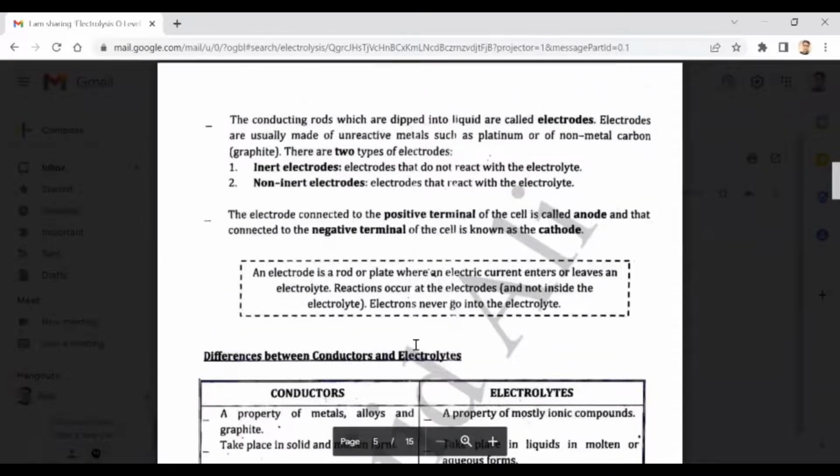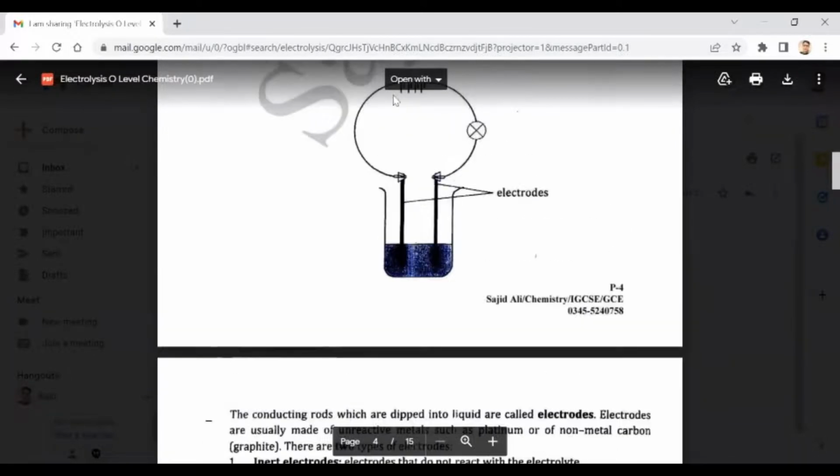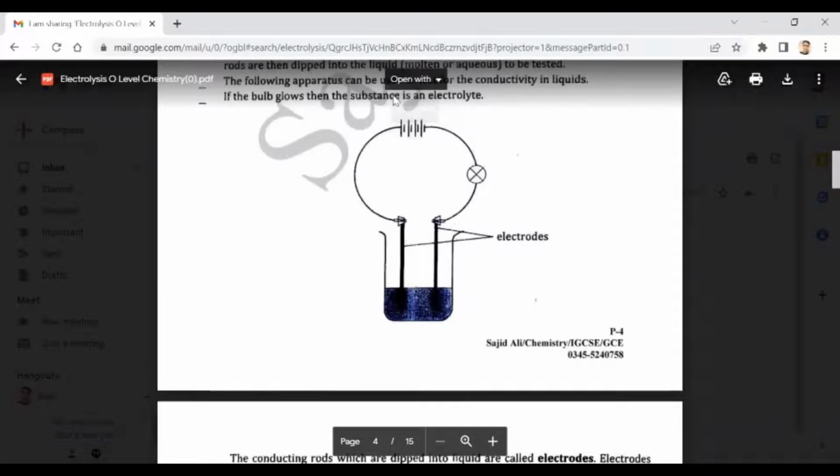I have told you already earlier that these metal rods or graphite rods or the strips or the plates of metals or graphite which are connected with the terminals of the battery through wires are called electrodes. The one that is connected with the positive terminal is called anode. The one that is connected with the negative terminal is called cathode.